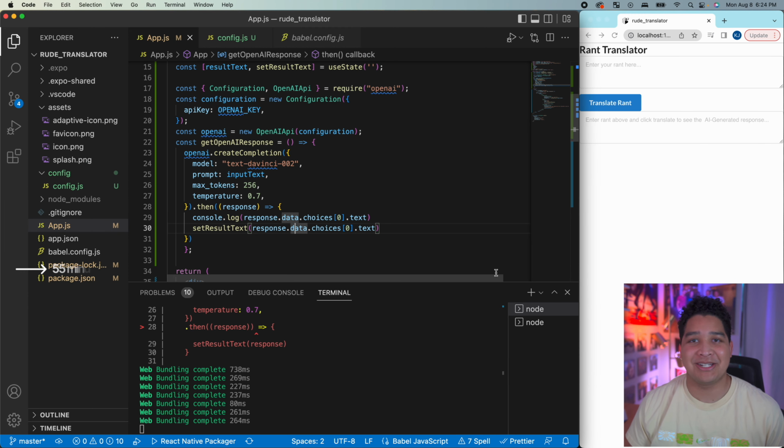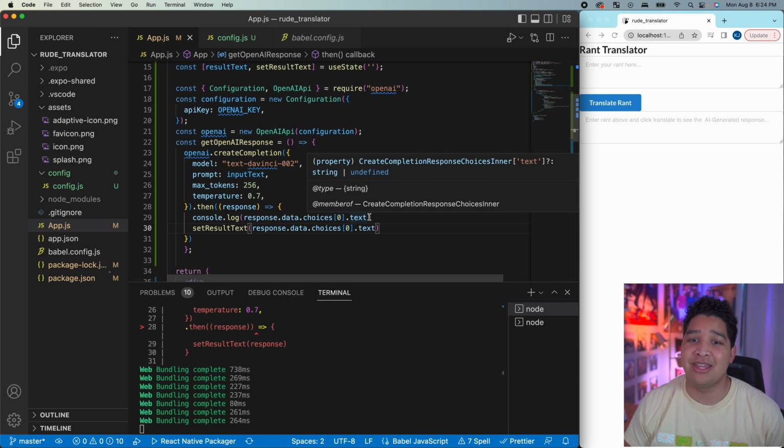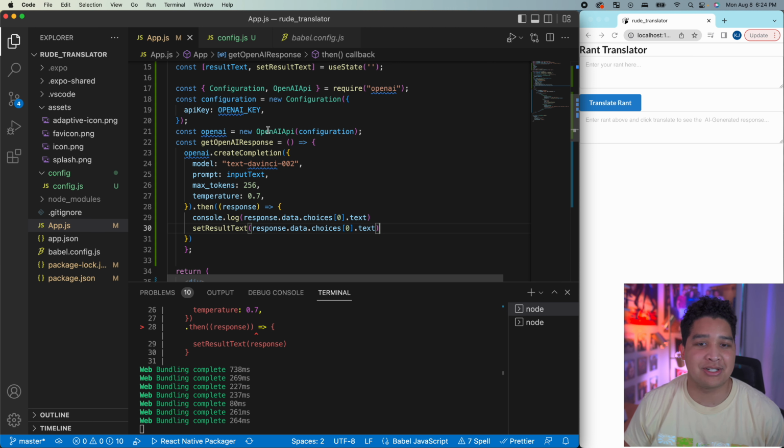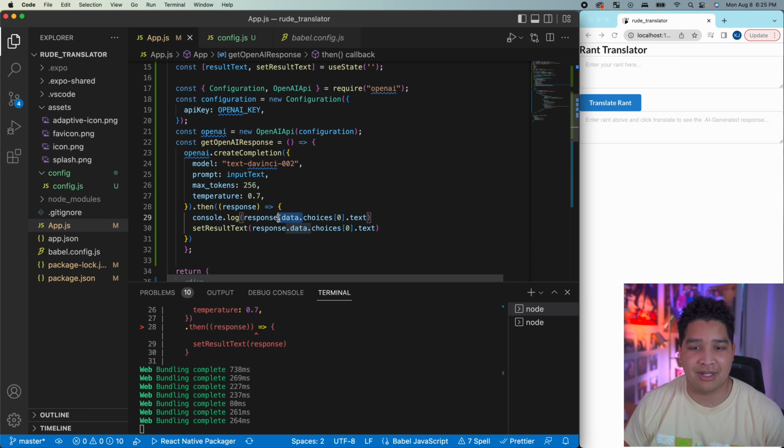Okay, so I was just debugging for a long time because I was wondering why this code wasn't working. I was calling the OpenAI API and I was trying to set this other text to be the output of this text. And I just couldn't figure out why. For the longest time, I was just doing this.